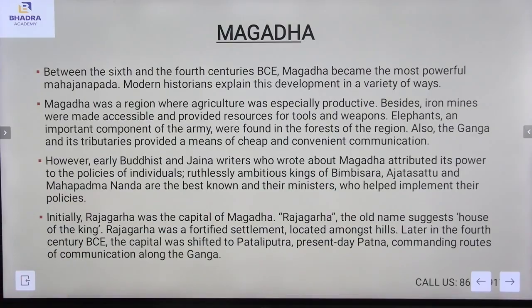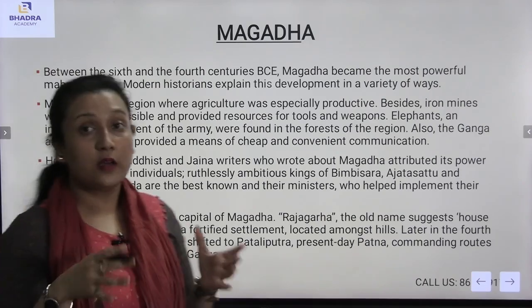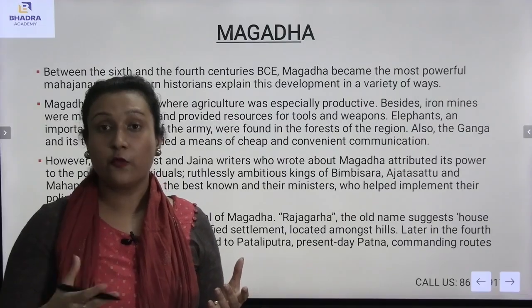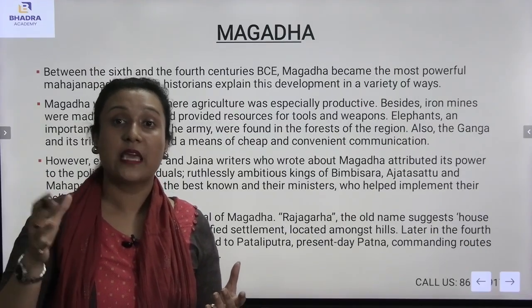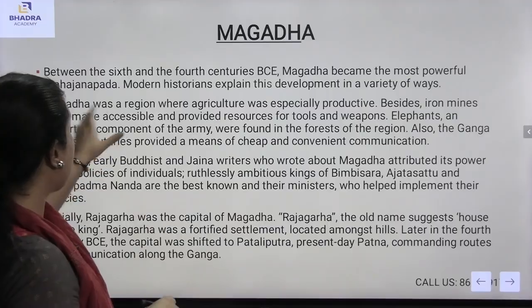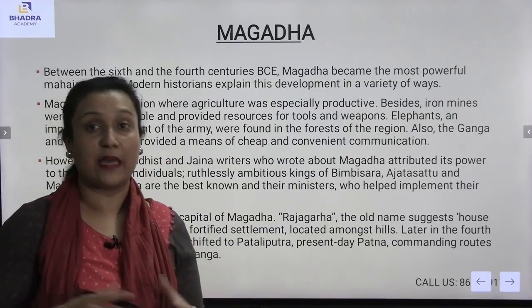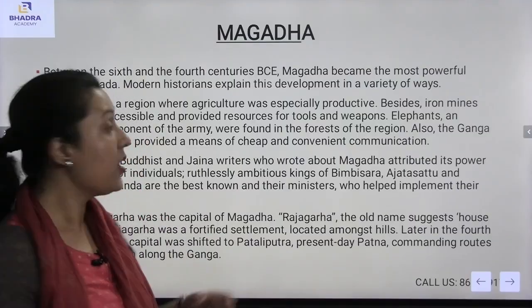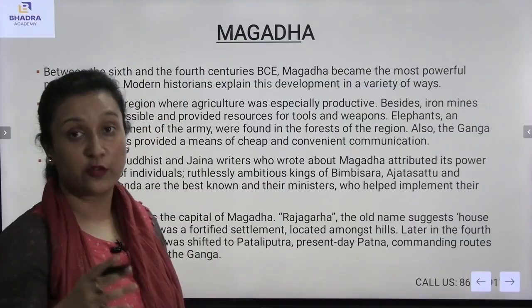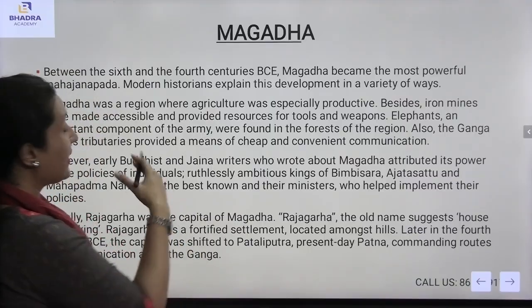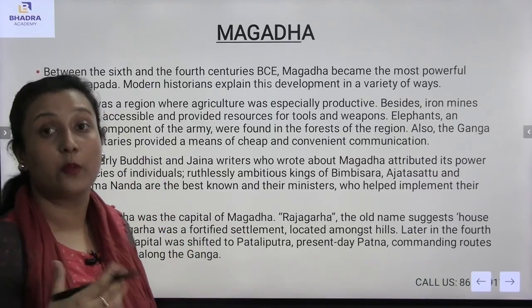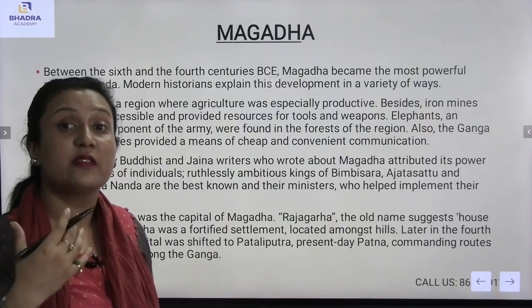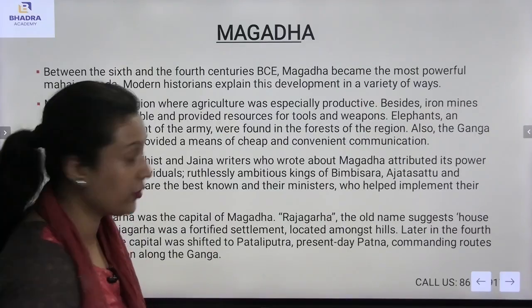You see, between the 6th and 4th centuries BCE, Magadha became the most powerful Mahajanapada. Modern historians explain this development in a variety of ways. During the 4th and 6th centuries BCE, Magadha was the most powerful Mahajanapada, and it was developing during that time.